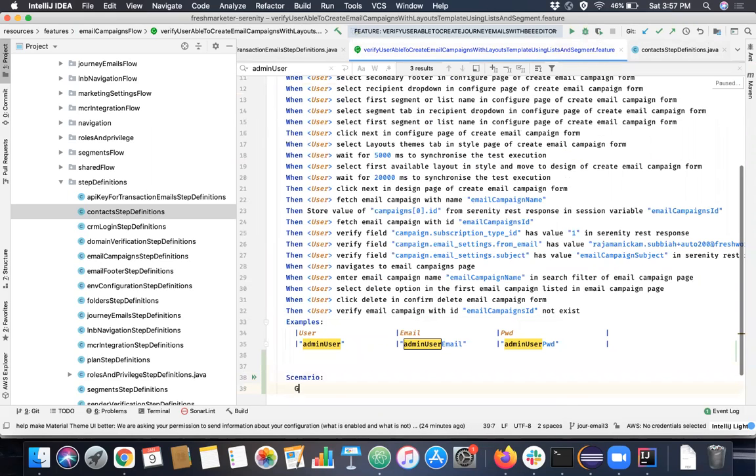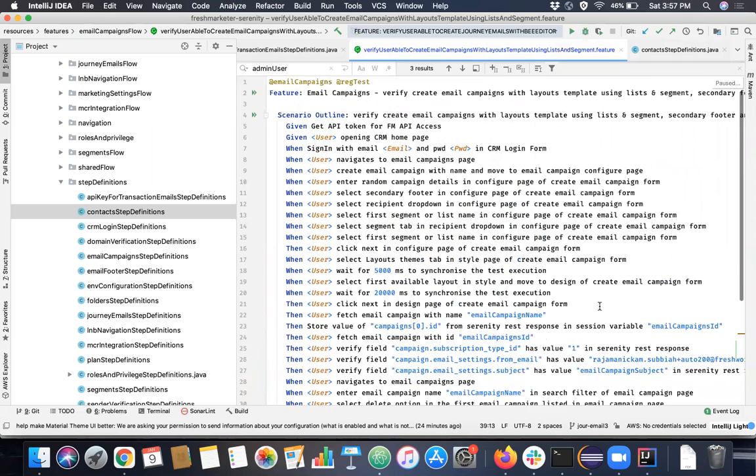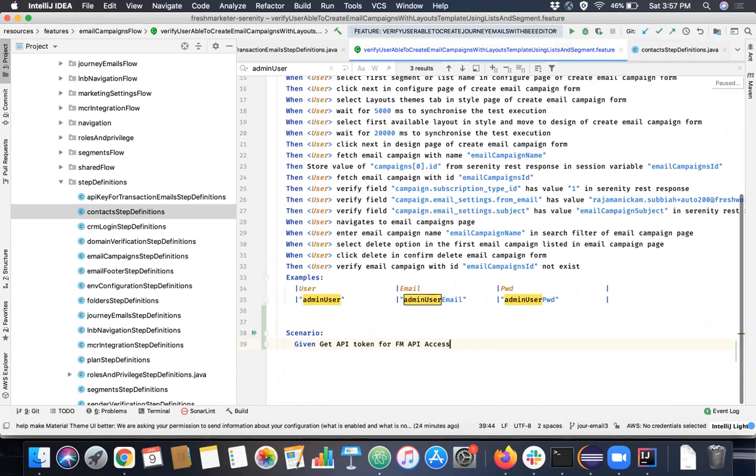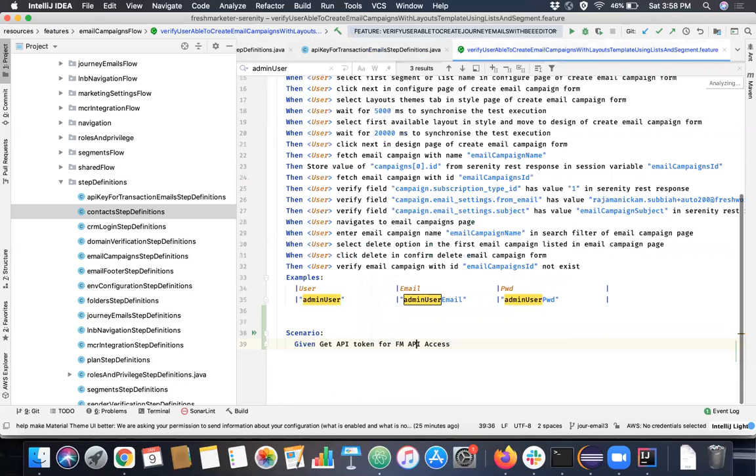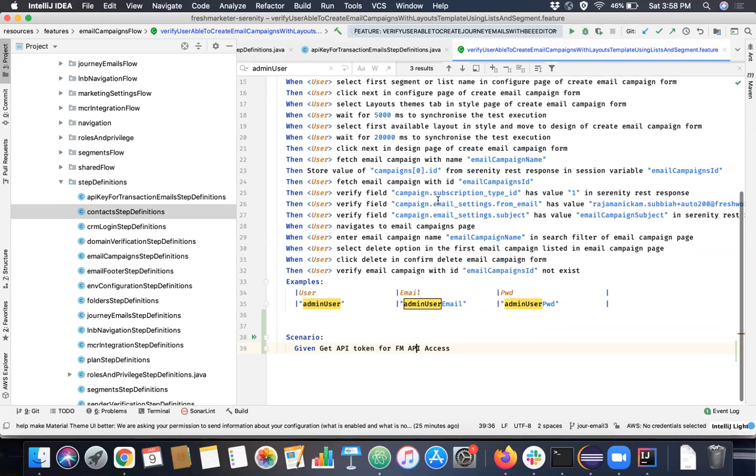Let's say I'm creating a given keyword. So if I copy this particular step here and paste it here, it will still work for me. The same method only will be called. You don't have to copy this method again in a separate class and copy the same implementation or definition there.